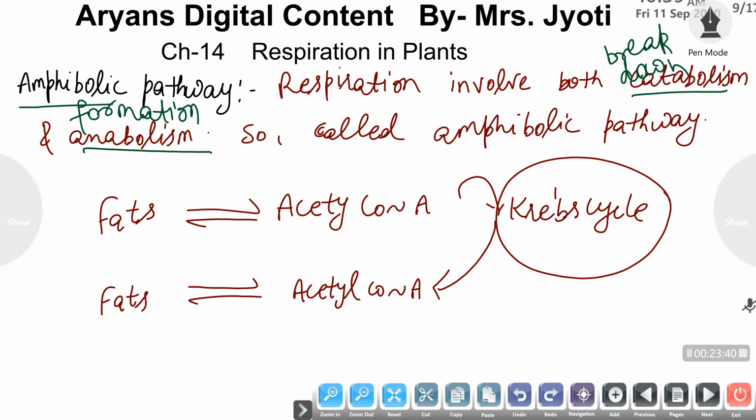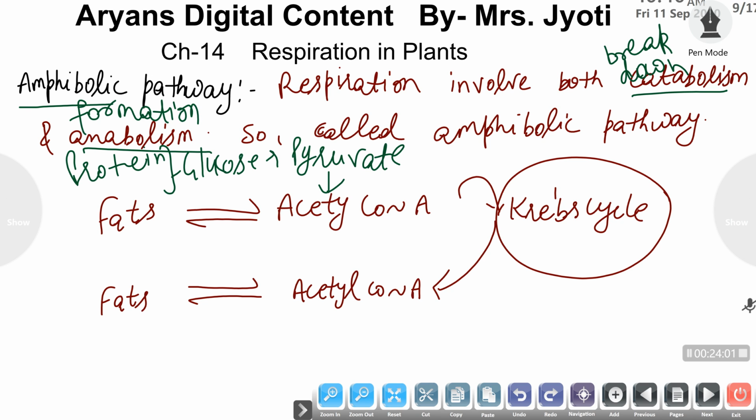Take an example of fats. Whether it is a complex carbohydrate, that is any polysaccharide, any fat molecule, or any protein molecule, they are ultimately broken down to glucose, and that glucose is broken down to pyruvic acid or pyruvate, and pyruvate is converted to acetyl coenzyme A. Means carbohydrates, fats, proteins, all compounds are converted to their simplest form, glucose.